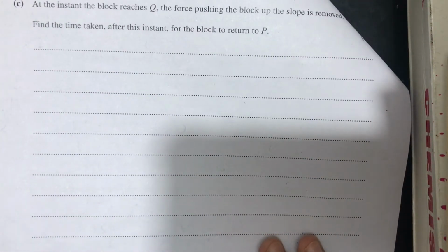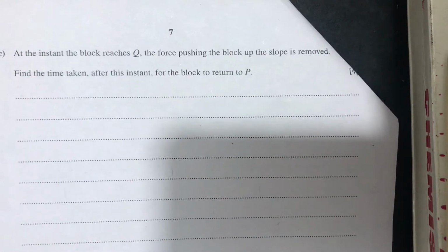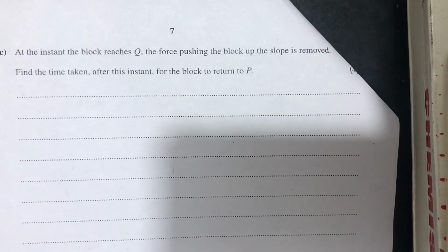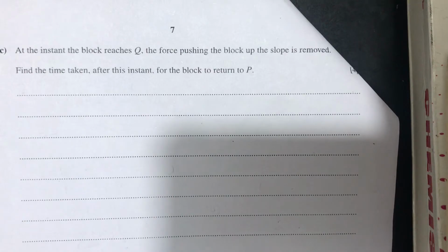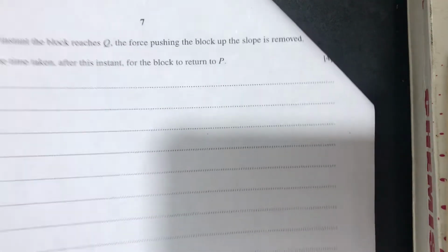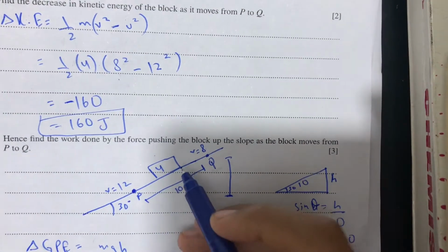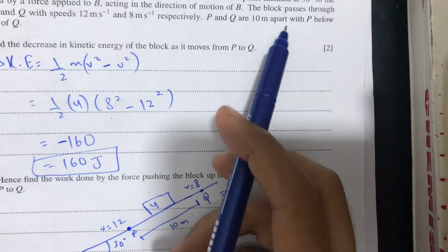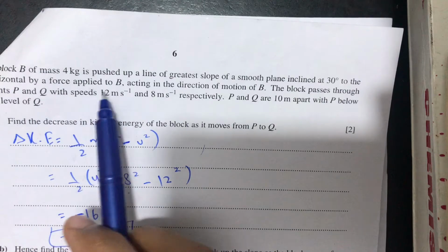At the instant the block reaches Q, the force pushing the block up the slope is removed. Find the time taken after that instant for the block to return to P. Okay. So the question says that the horizontal force applied in the previous part is removed.